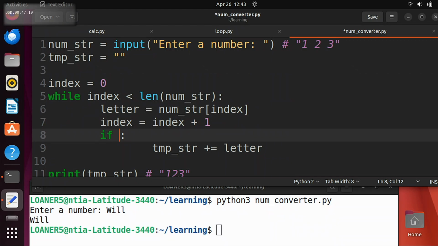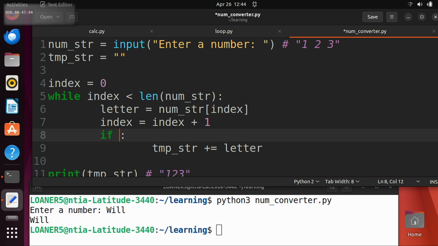So let's go through this one at a time. On the first loop through, letter is 1. Do we want to keep 1? Yes, right? We want to keep 1. The next character is space. Do we want to keep space? No. So what's our question? If it's not a space. If what's not a space?